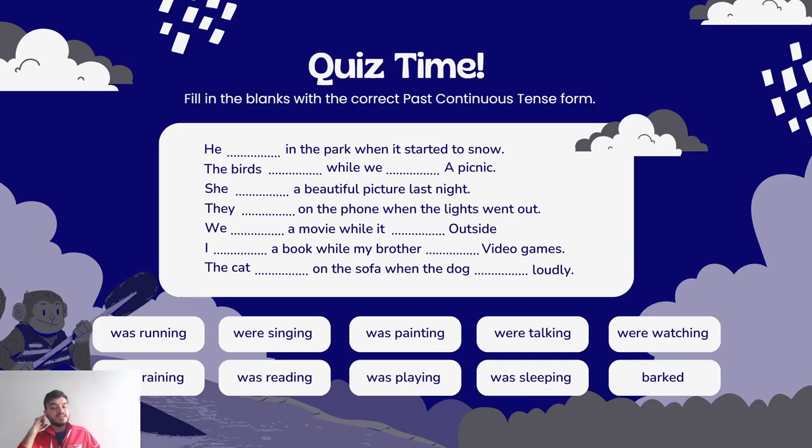So in this case, they were talking on the phone when the lights went out. Then we have "We, blank, a movie while, blank, outside." We were watching a movie while it was raining outside, because it rained outside, and you watch movies.